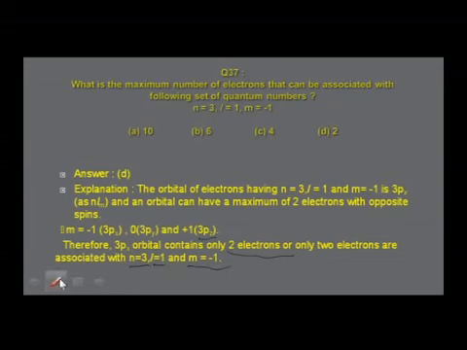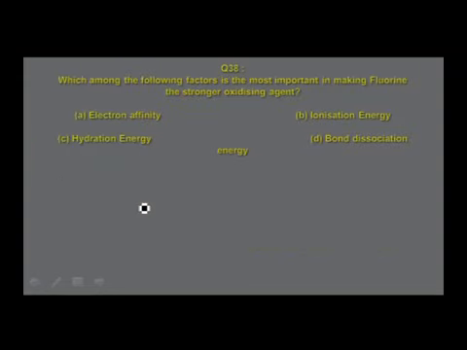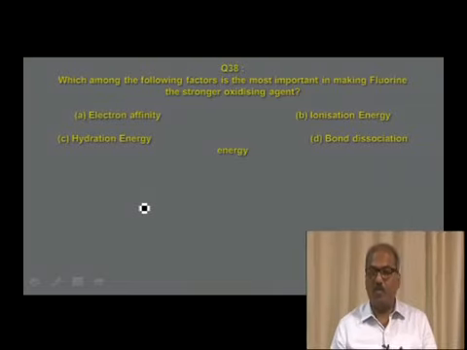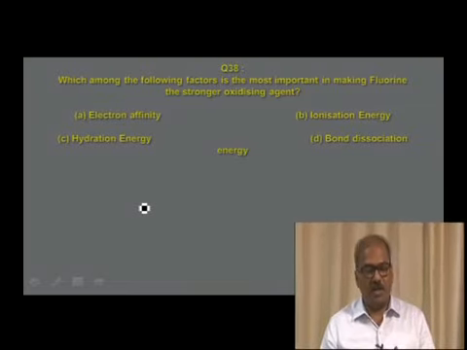Questions of this type are repeatedly asked in the exams. Therefore, I suggest students concentrate on these types of questions as well. Let us move on to the next slide. Which among the following factors is the most important in making fluorine the stronger oxidizing agent? Is it option A, electron affinity, option B, ionization energy, option C, hydration energy, or option D, bond dissociation energy?